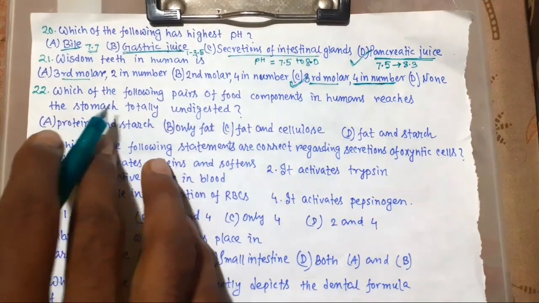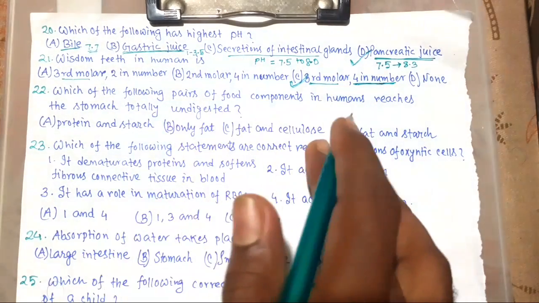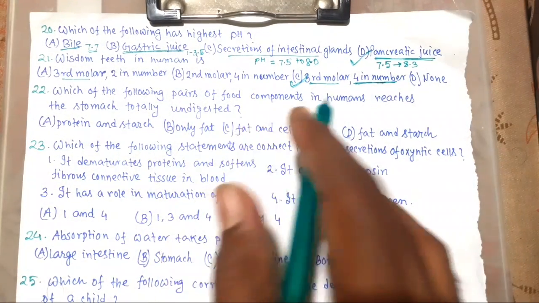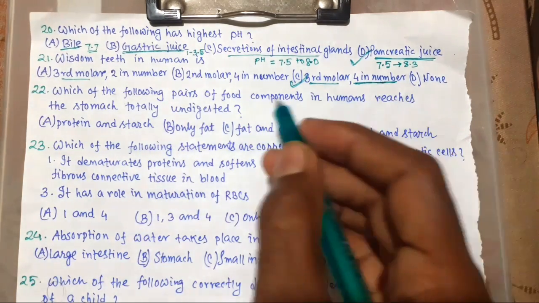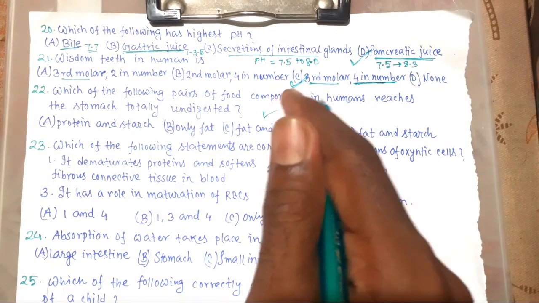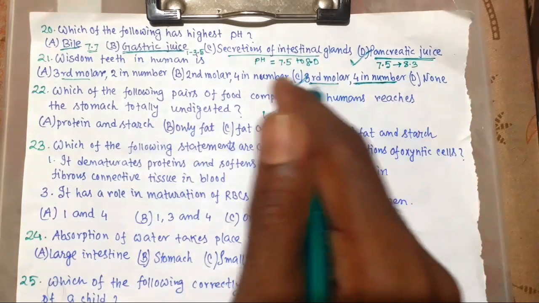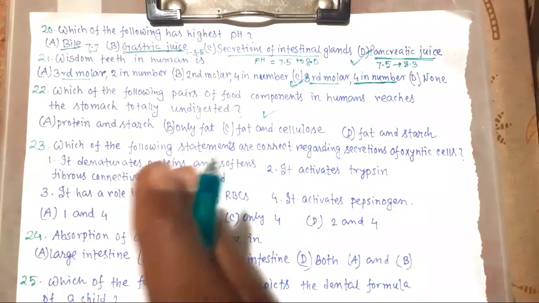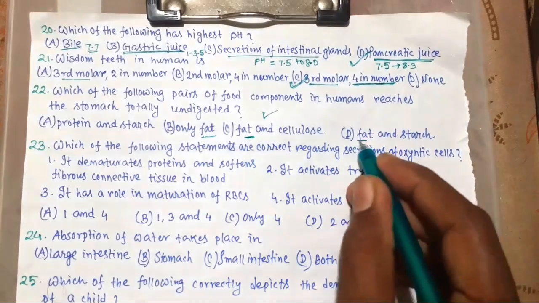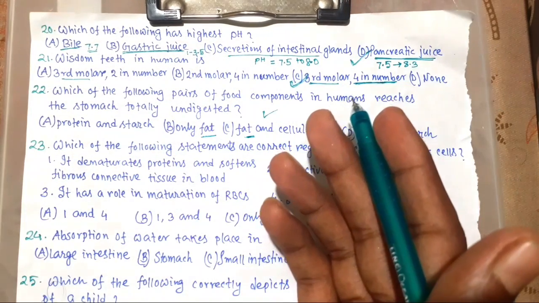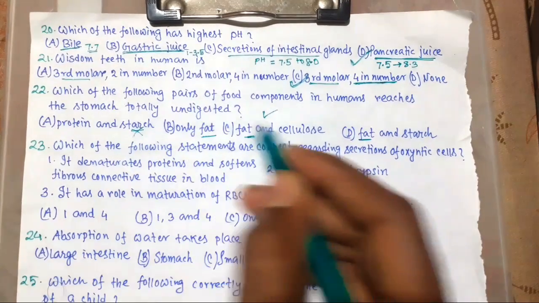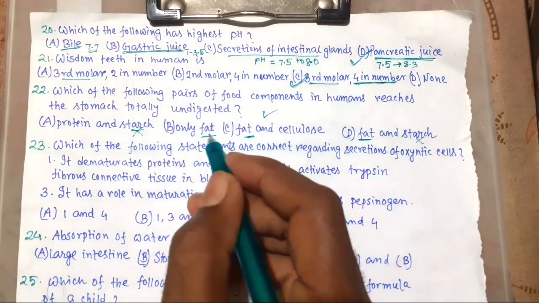Now 22. Which of the following pairs of food components in humans reaches the stomach totally undigested? We know in oral cavity there is no enzyme for fat digestion, so fat will be totally undigested. And we know starch is digested about 30% by salivary amylase, so this is not the option.